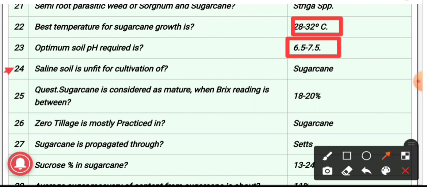24th question, saline soil is unfit for the cultivation of sugarcane. As I told you, saline, alkaline and acidic soil are not suited for the cultivation of sugarcane crop.